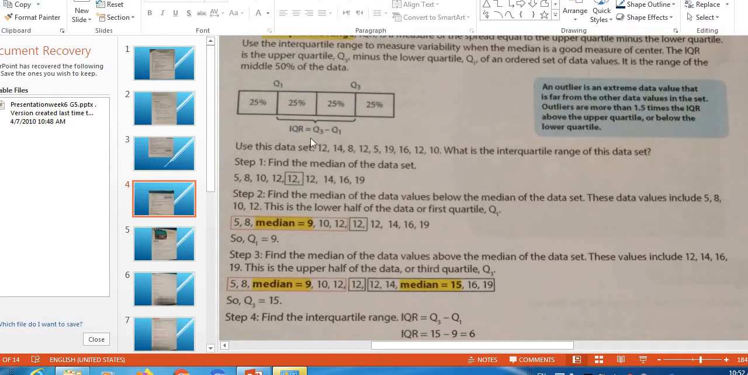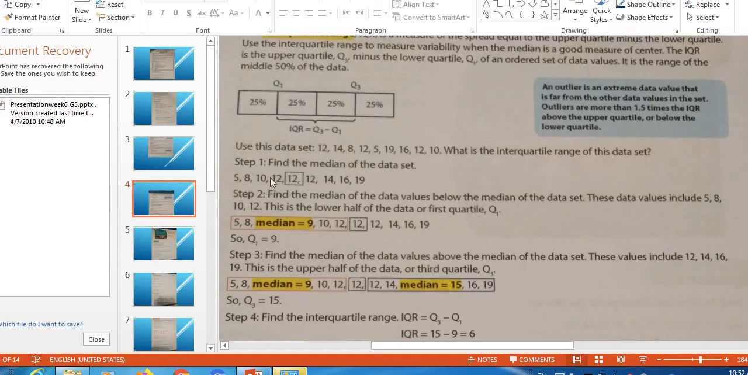Here, IQR equals Q3 minus Q1. As I told you, Q3 is the upper quartile and Q1 is the lower quartile. Use the data set 12, 14, 8, 12, 5, 19, 16, 12, 10. What's the interquartile range of the data set?